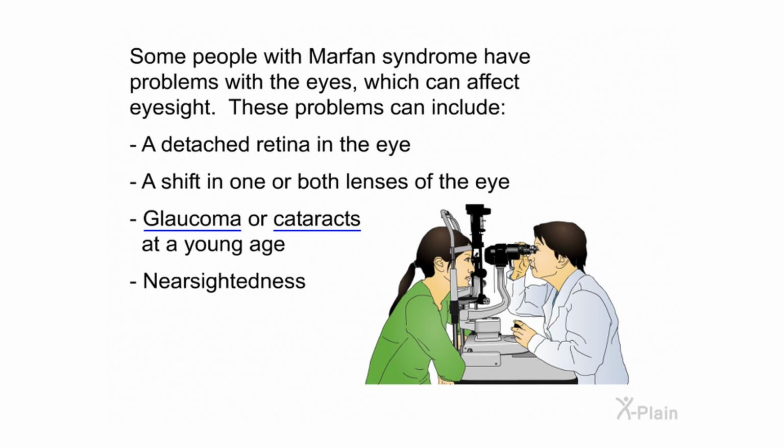Some people with Marfan syndrome have problems with the eyes, which can affect eyesight. These problems can include a detached retina in the eye, a shift in one or both lenses of the eye, glaucoma or cataracts at a young age, nearsightedness.